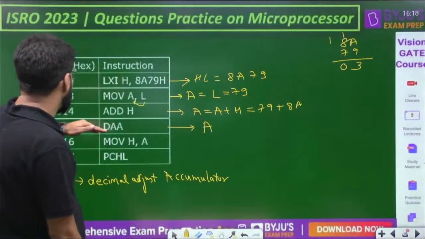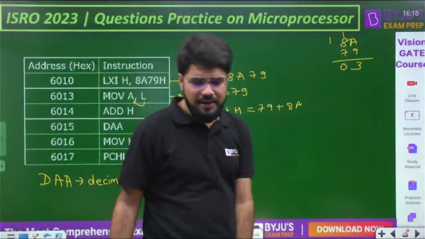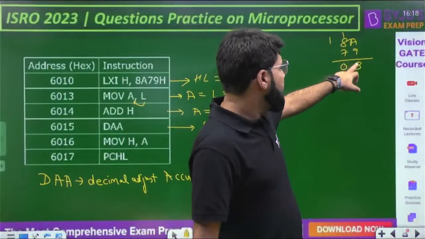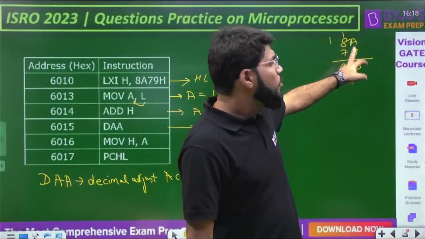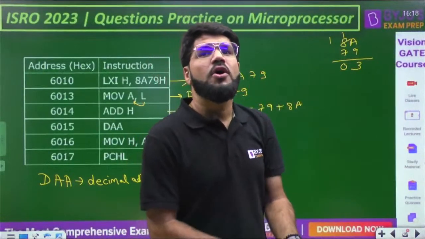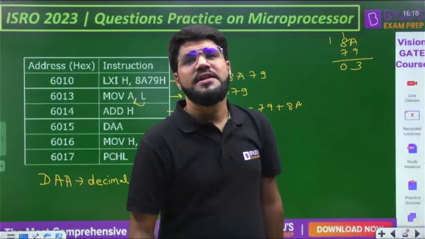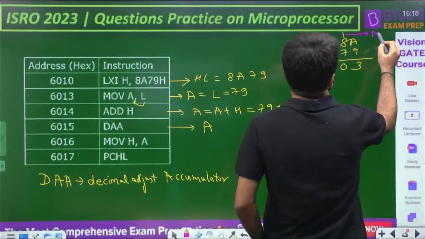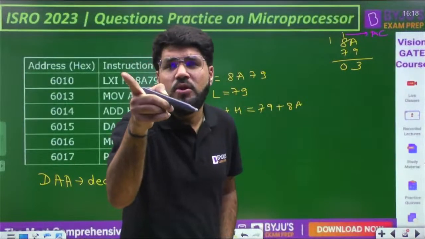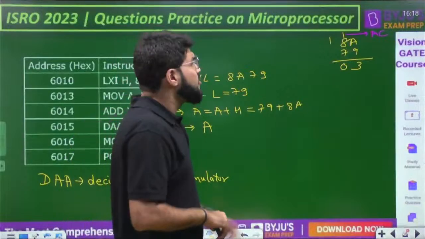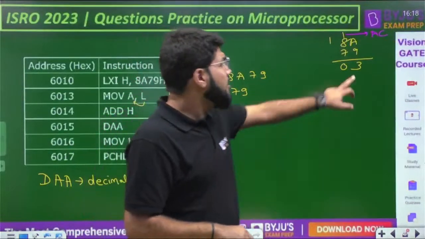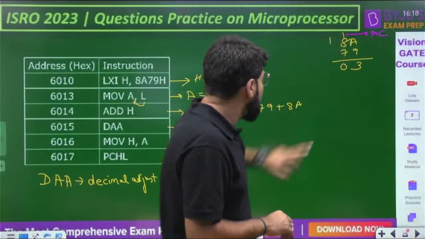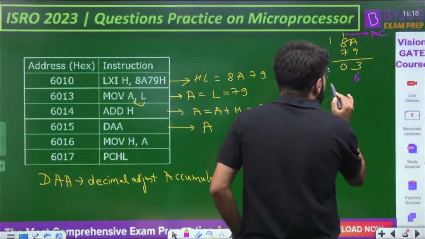It looks into the previous addition cycle, and there are two things. Listen to me carefully if you have forgotten DAA. If the lower nibble is greater than 9, or if the auxiliary carry is set, it will add 6. What is the auxiliary carry? The intermediate carry from the lower nibble to the higher nibble. Here the lower nibble is not greater than 9, but the auxiliary carry is set, so it is going to add 6 to the lower nibble.